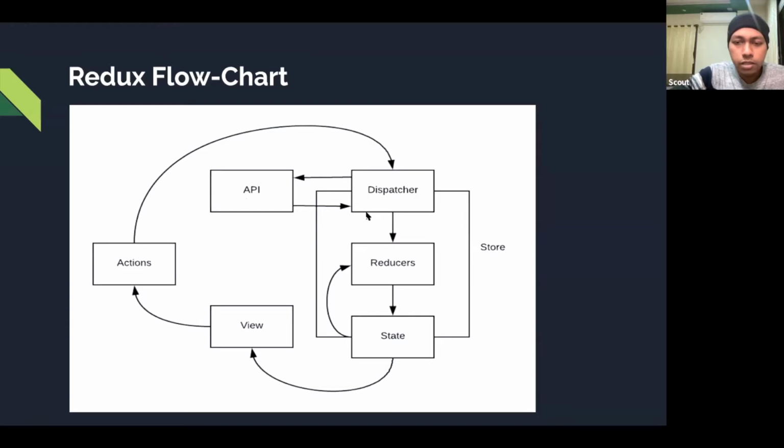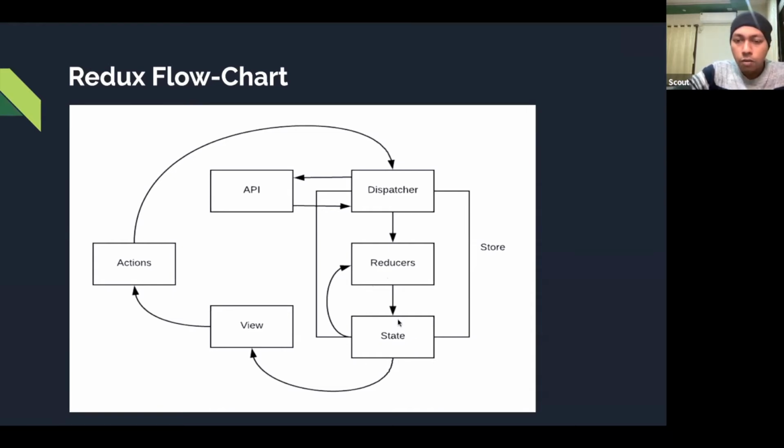Once the API response is there, the dispatcher updates the data in the reducer. So what is a reducer? I will come back to that part later. Then from the reducer, it updates the state, the entire state of the application.